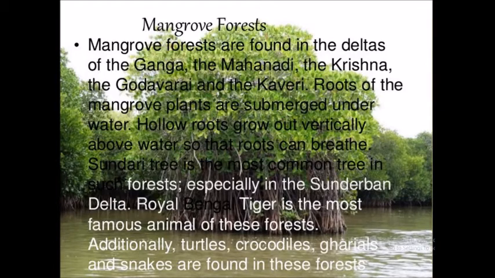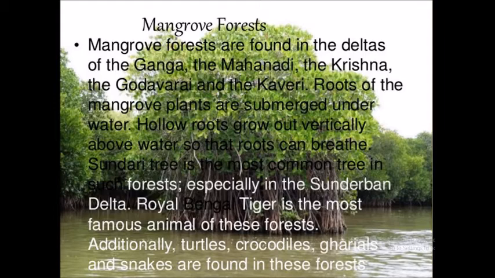Next is mangrove forest. Yes, this is also called a deltaic forest. Basically, the mangrove forest is also known as tidal forest, and is found in the area of the coast influenced by the tides. Basically, this is observed in the area where 2 or 3 rivers meet and merge.